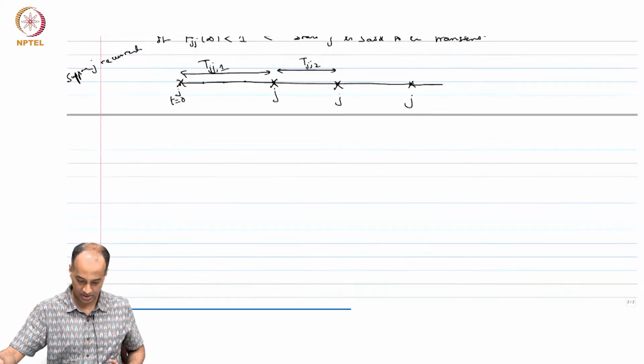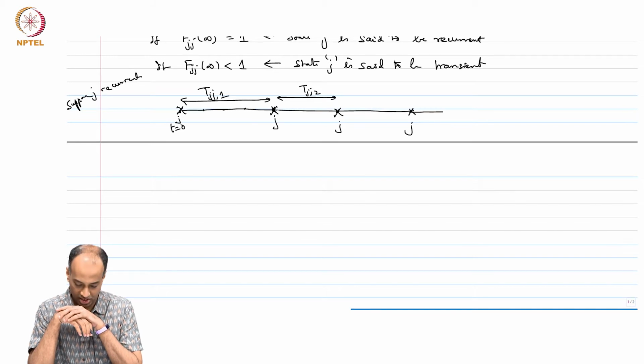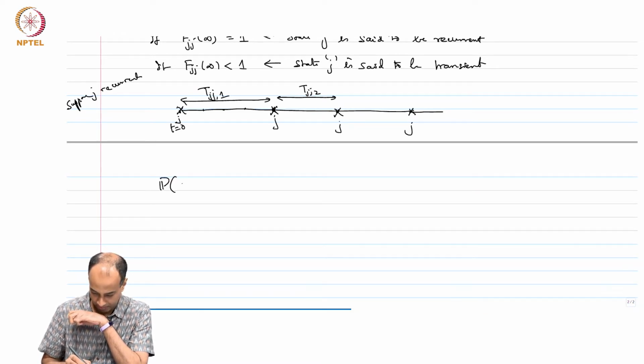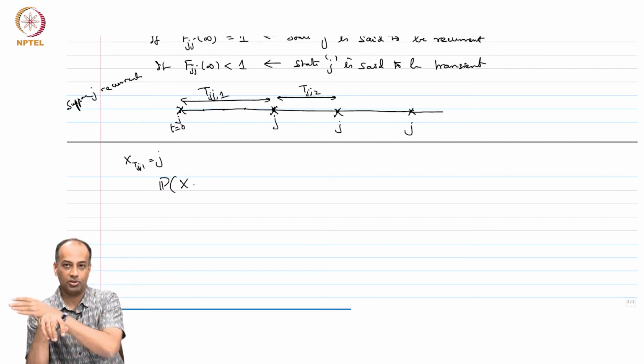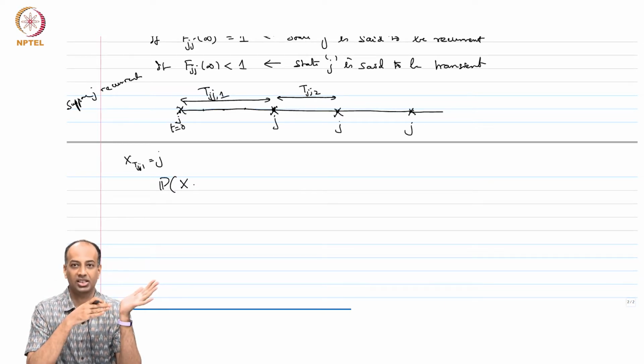If you look at this time, T_jj(1), the first time of coming to state j, it is a random variable. So, T_jj(1) is not a deterministic number. I know that X at T_jj(1) is just j. Now, I want to argue that the further evolution of the Markov chain is statistically identical to the Markov chain that started at time 0.